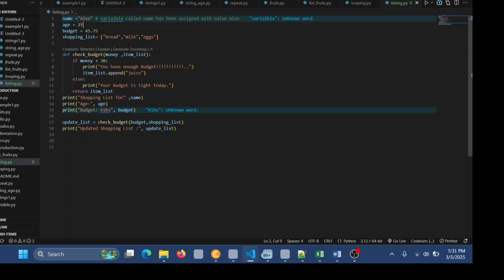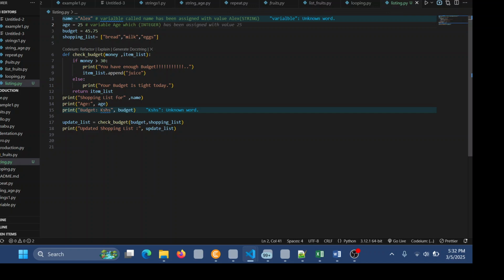Let me talk about it. Why is it an integer? Because it is a whole number. So you have variable age, which is actually this one. This one is a string. I forgot that. This one is a string. Here too is a what? It will be an integer. Why is it an integer? Because it is a whole number, and that's why you have seen it.